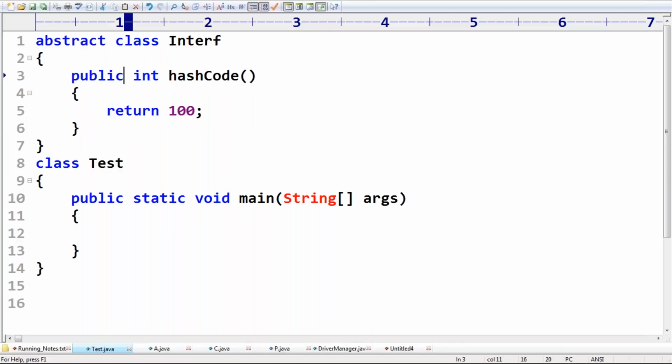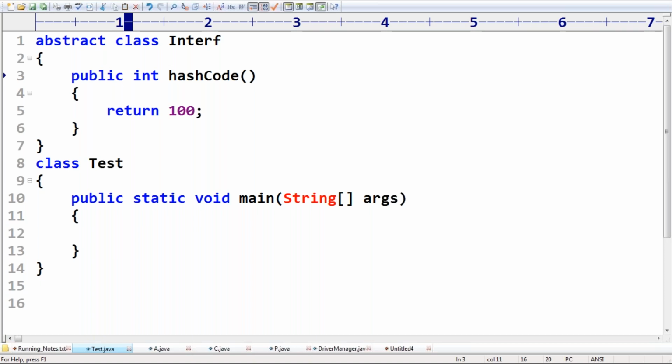Observe carefully. So this is the previous one. Why is it invalid? Because it is an interface. You can't define object class methods as default methods in an interface. Yesterday we discussed it, right? Object class methods we can't override inside interface as default methods, because object class methods are by default available for every Java class.